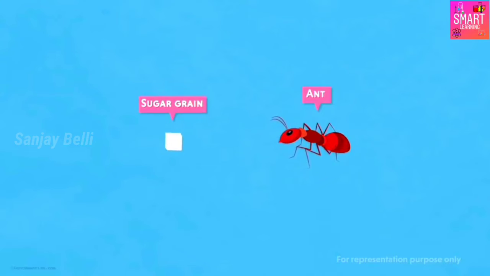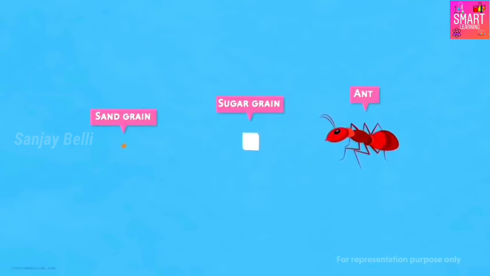So we may take grains of sugar. How about a sand grain, which is smaller than the grain of sugar, but we can still see the grain of sand with our naked eyes. So can you tell me something smaller than this?